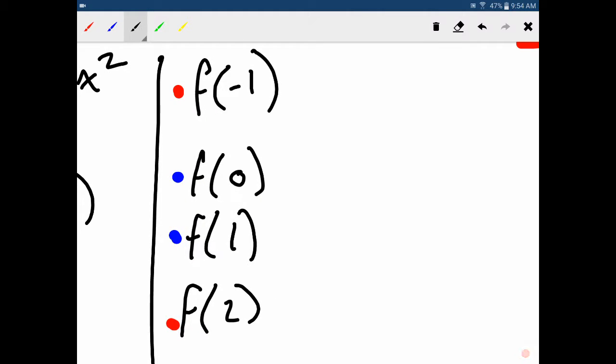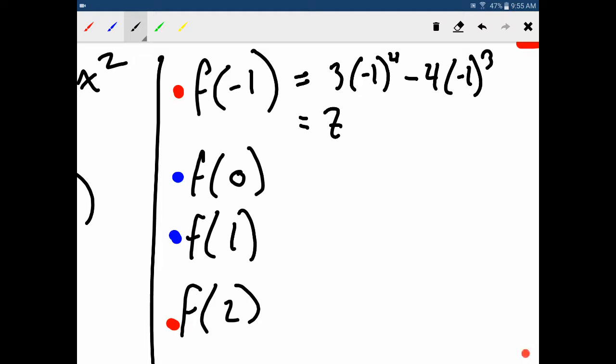So remember, you're using the original function here. If I do -1, then I get 3 times (-1) to the 4 minus 4 times (-1) to the 3, and that will give us 7. Okay, we'll do 0. This one's fairly easy. I'm just going to go straight to the 0. It's 3 times 0 minus 4 times 0.